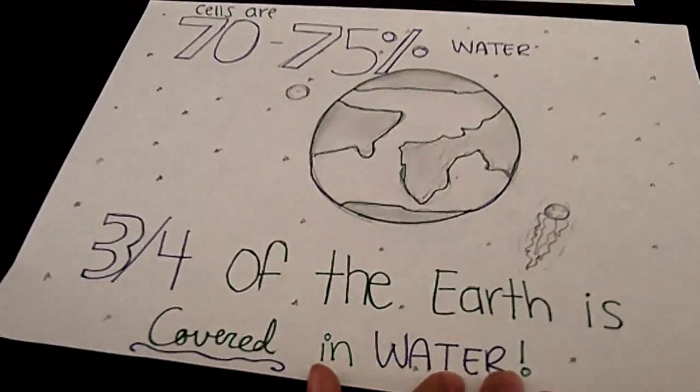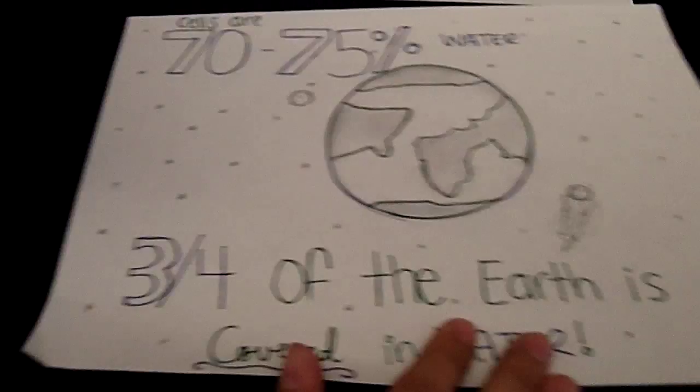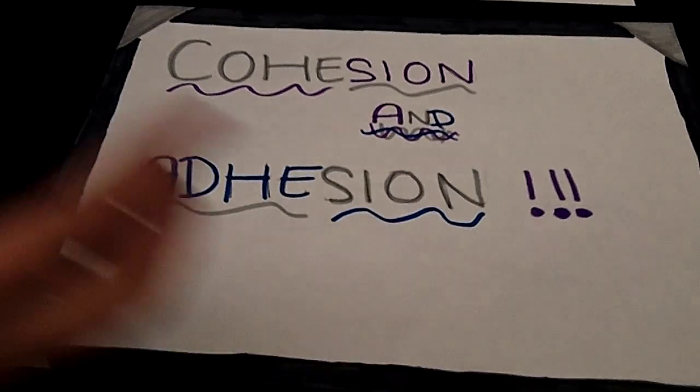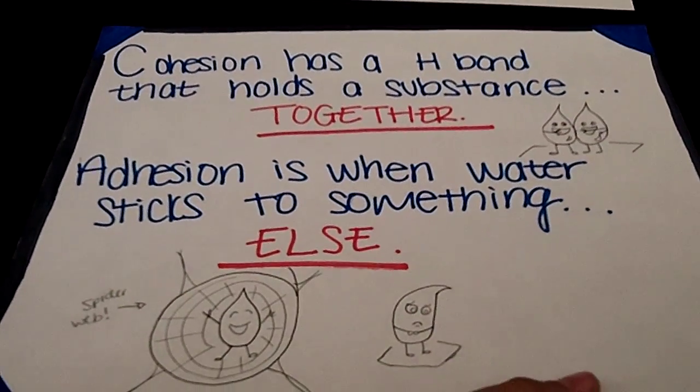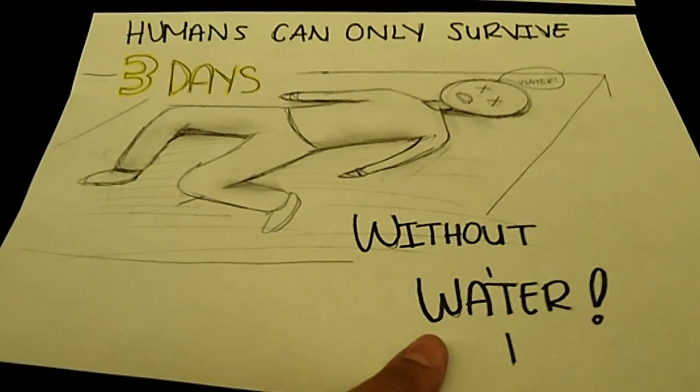Two common properties of water are cohesion and adhesion. Cohesion is when hydrogen bonds hold a substance together. The function is to transport water and dissolve nutrients against gravity in plants. Adhesion is an attraction between different substances. An example of adhesion can be the relationship between water and plant walls.